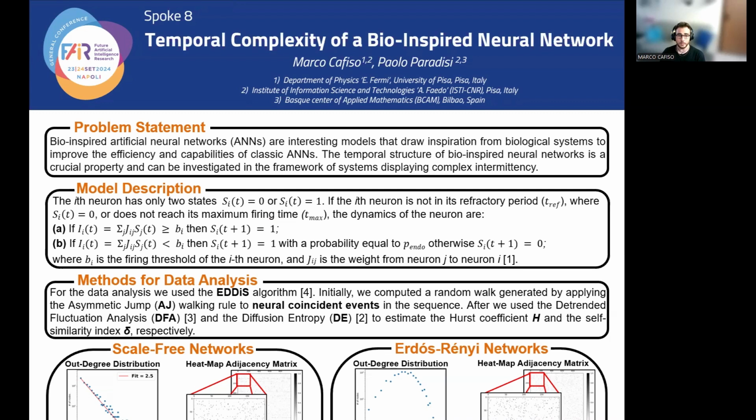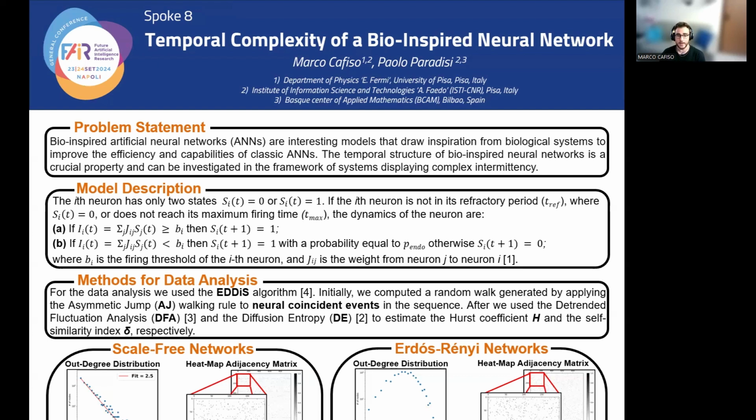The model that we chose is a bio-inspired variation of the Hopfield model, a model in which each neuron can have only two states, 0 and 1. The dynamics of each neuron depends on three main rules. The first rule is the refractory period rule: a neuron that passes from an activated state to a deactivated one must remain deactivated for at least TREF consecutive time steps. The second rule is the maximum firing duration rule, which says that a neuron cannot fire for more than Tmax consecutive time steps.